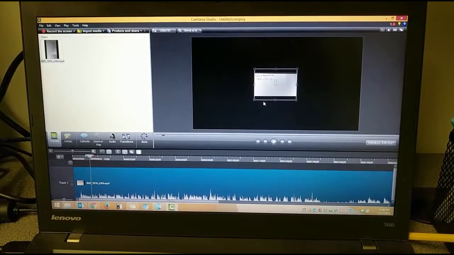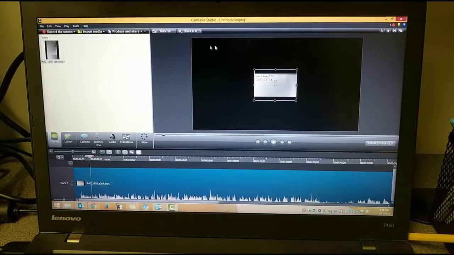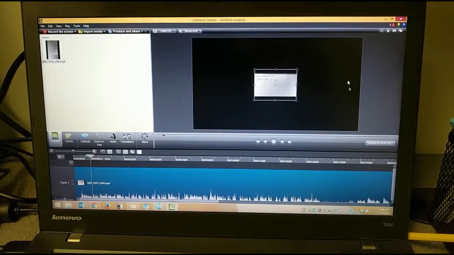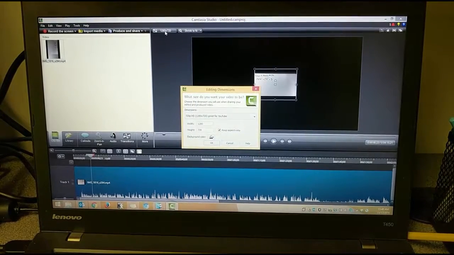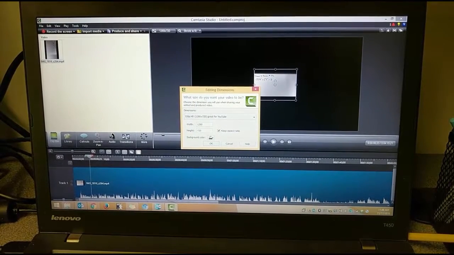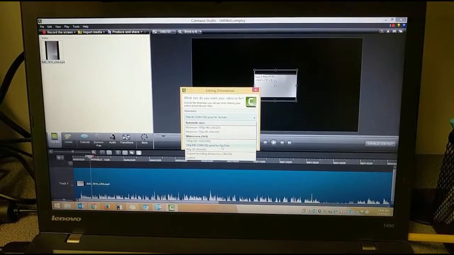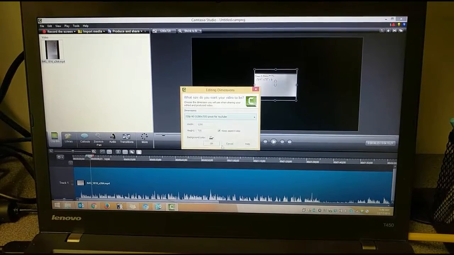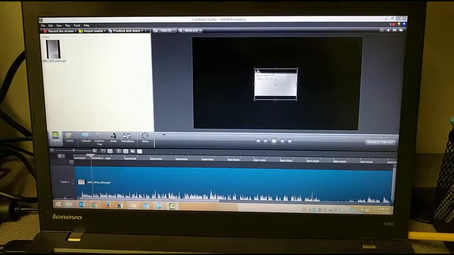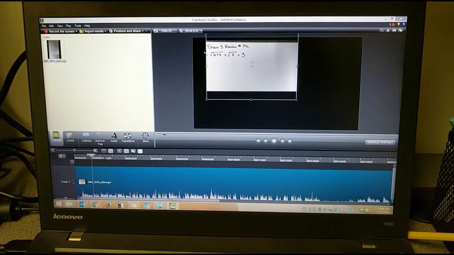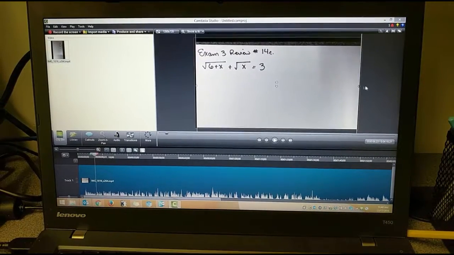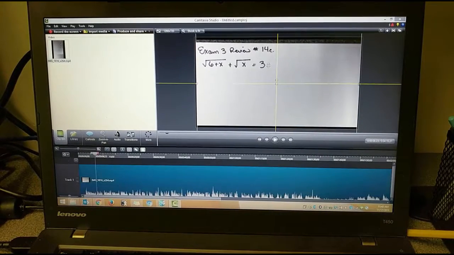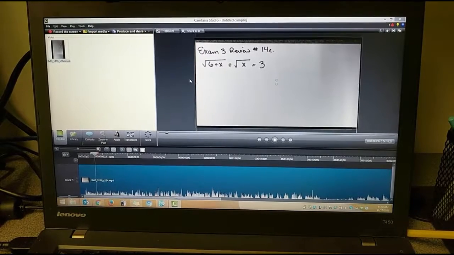Okay. Now, you may also need to change the size of the blank space that you have to work with back here, and you can do that up here on this icon. I believe the size I've chosen is the one that says great for YouTube, since I'm going to put this on YouTube eventually, so I've chosen that size, said OK, and then I'm going to just drag this video and make it fill the space so that I can actually see what's going on here. Alright, so try to fill as much of the space as you can without making the video go blurry. And then we're going to play again.